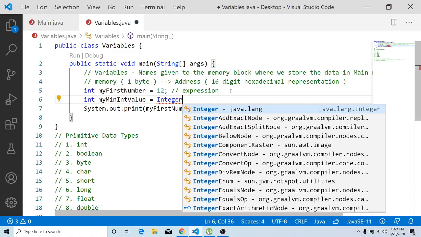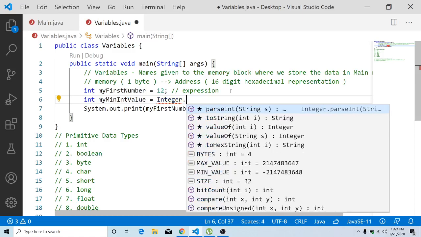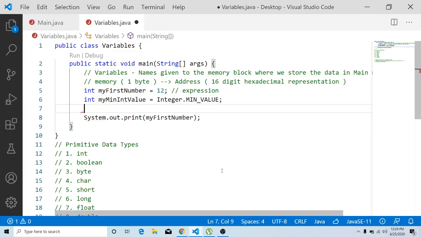So first of all, you have to specify the class name, that is Integer, followed by a dot operator, and then give the function. Either you can call any function inside that class, or if you want to get the value of a variable inside the class, you can get it directly. The first variable name you can see here is MIN_VALUE.